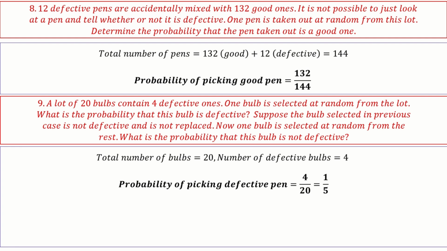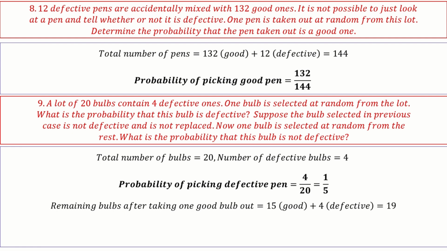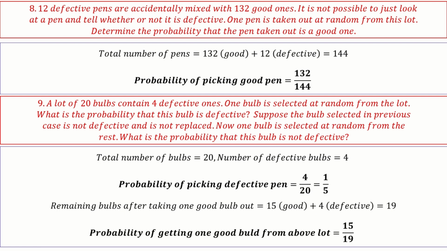Now, second part: suppose the bulb selected in the previous case is not defective and not replaced. Now one bulb is selected at random from the rest. What is the probability that this bulb is not defective? Remaining bulbs after taking the good one out are 15 good ones and 4 defective ones, which is 19. Probability of getting a good bulb now is 15 out of 19. So be careful about the questions. Questions will be something like this, very slightly twisted. But you can surely get 100% marks in probability, I'm sure.